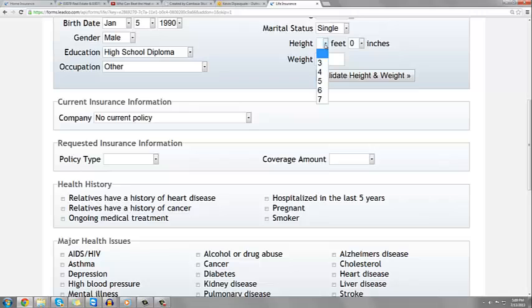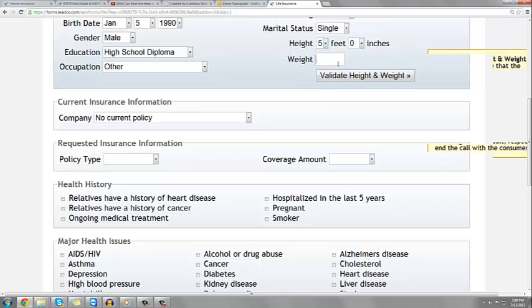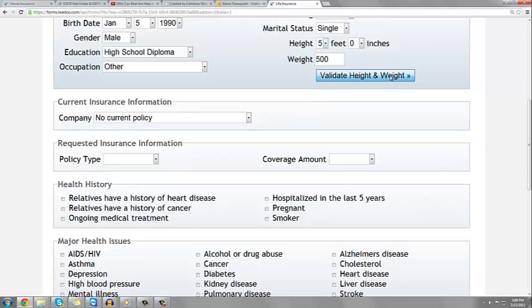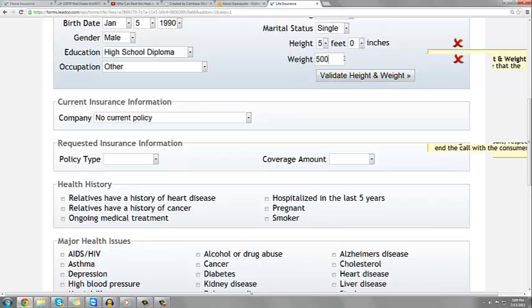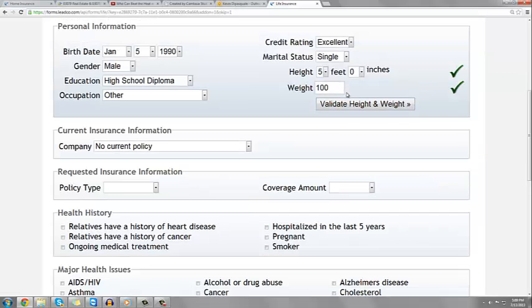The first thing that should be done on the life insurance page is validating the customer's height and weight. If red X's appear, read off the conclusion and do not submit the life insurance form. If you get green checks, proceed on to the insurance company question.